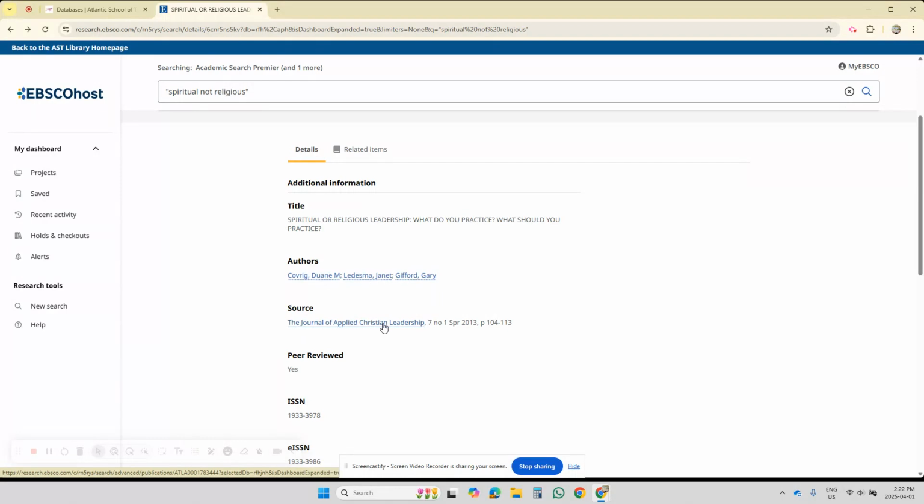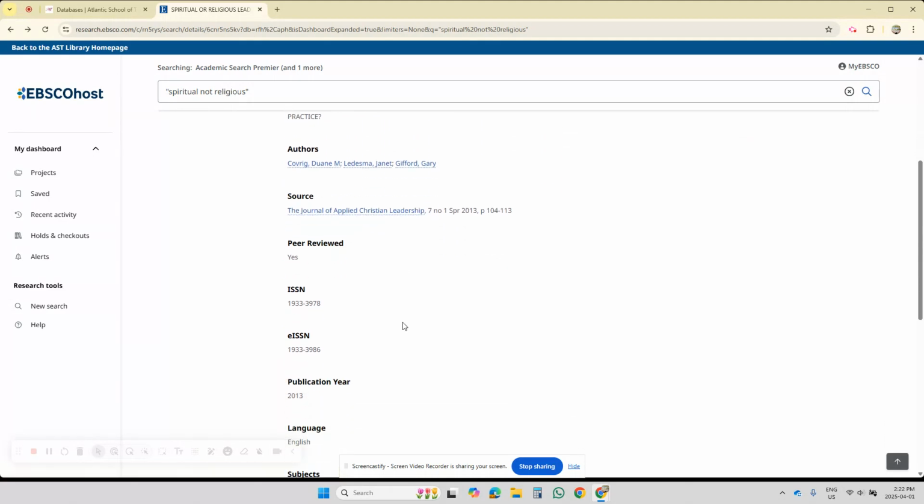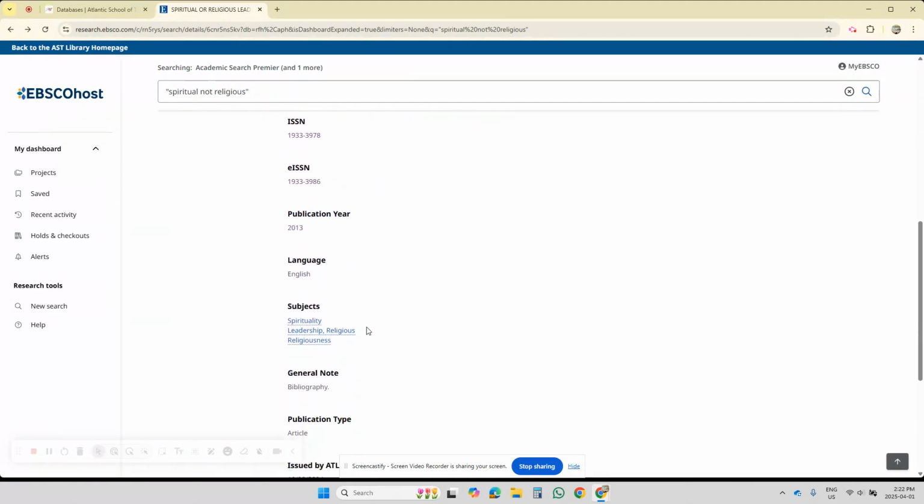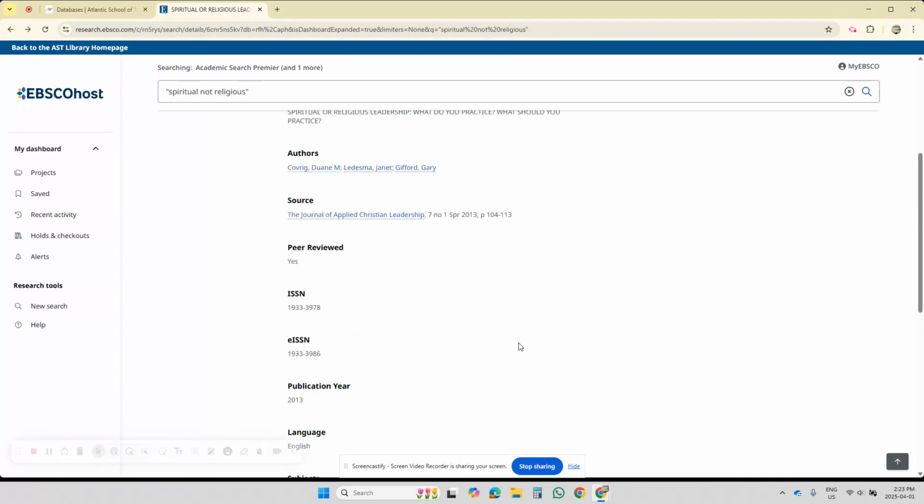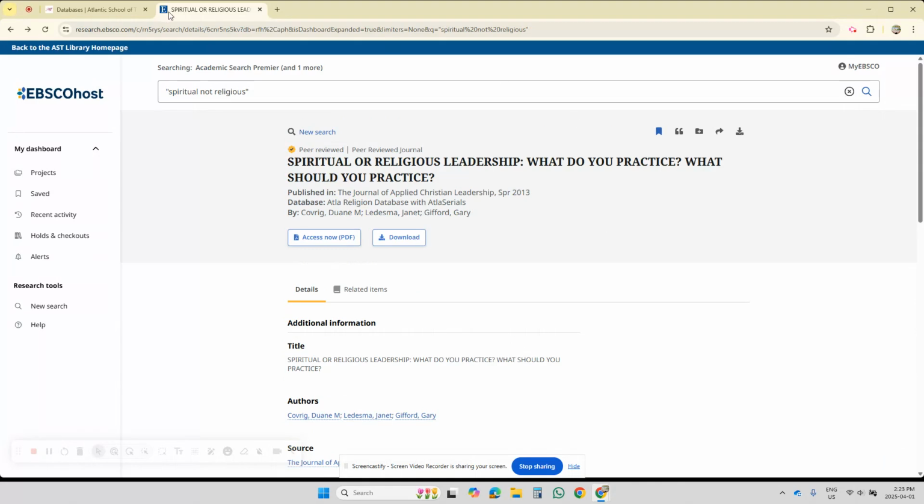So it's from the Journal of Applied Christian Leadership. You will see publication year, and you'll see some subject headings right here. Right? So this is inside the article. Let's head back to our search results. I'll hit the back button.